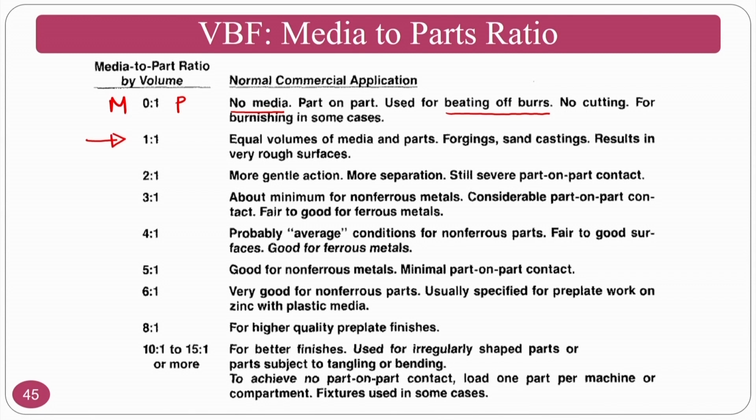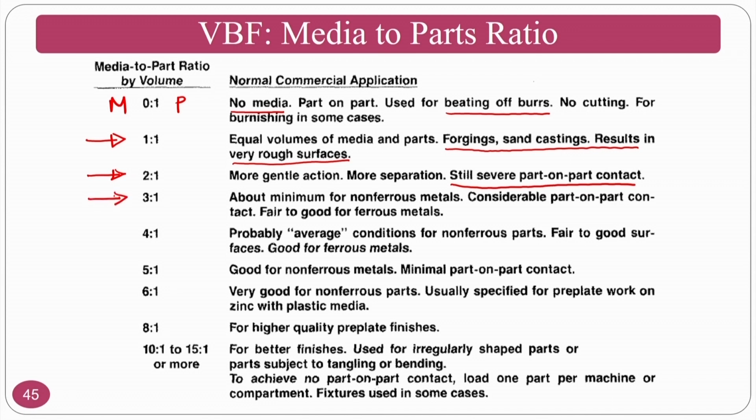If I want to go for 1:1, that means 50% abrasive particles and 50% workpiece components, equal volumes of media and parts, and it results in very rough surfaces. In these circumstances, the abrasive particles will generate very rough surfaces. If you go for 2:1, that means 2 times the abrasive particles compared to the workpieces, severe part contact will still be there. So it is also not preferable.